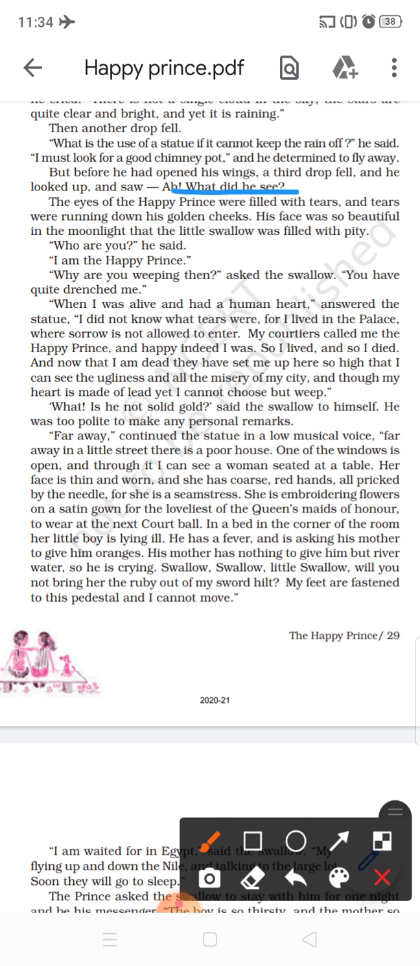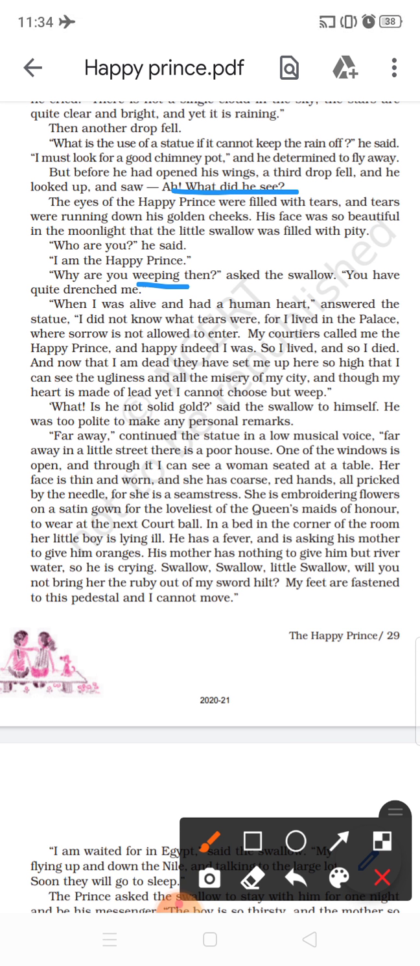Why are you weeping then? Another word for crying. Weeping is to weep, is to cry. Okay, why are you crying then? asked the swallow. Because princes, kings, and all these people, they will never cry. They have everything. They have all the riches. There is no question of crying. You see, why are you weeping then?